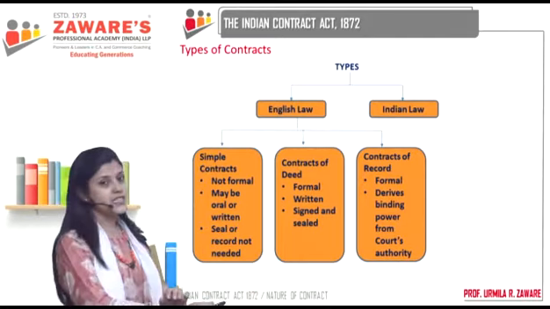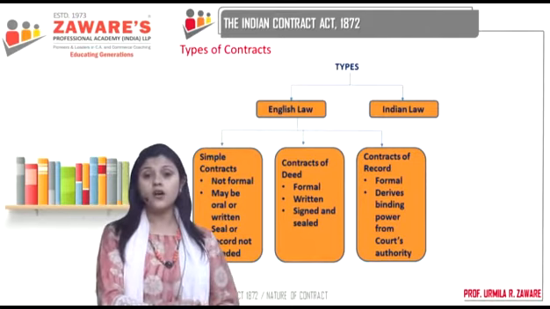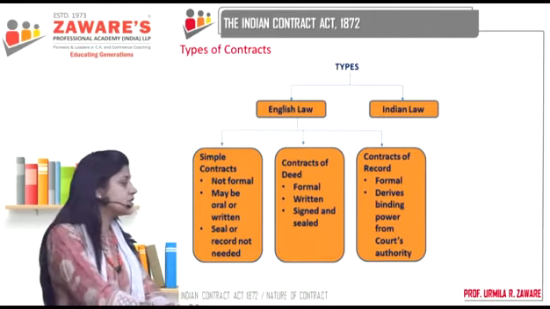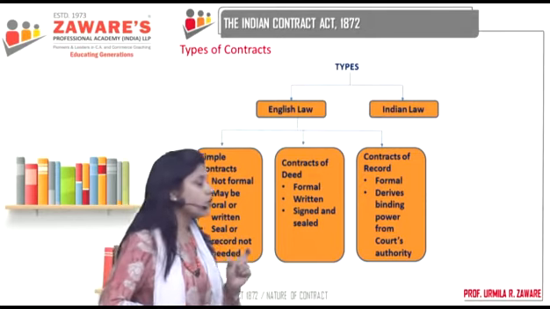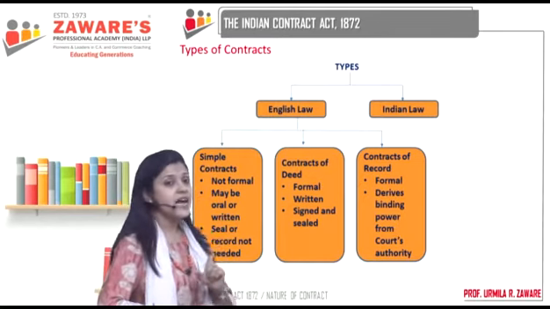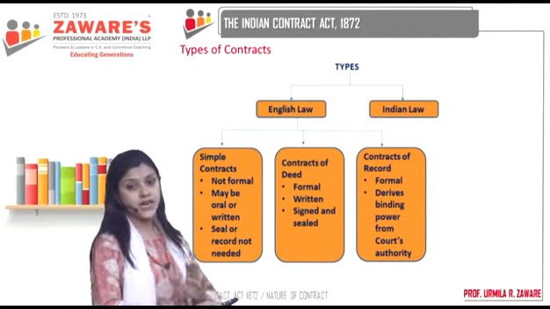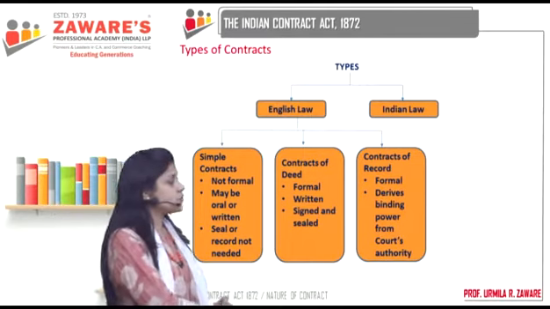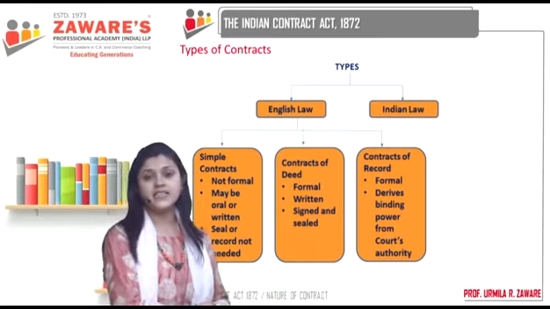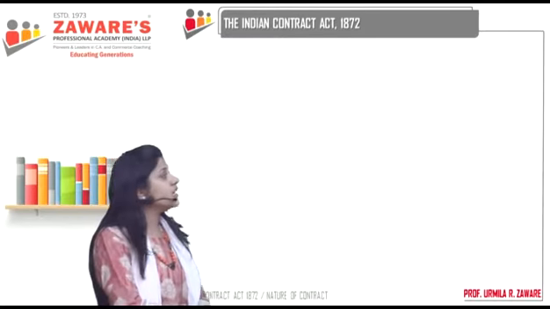Simple contracts are not necessarily formal, they may be oral or written, and they may be sealed or record not even needed. Contracts of deed are, see, deed means formal, means written, means signed and sealed. These are the formal types, deed. And then you have contracts of record, which are formal, which derive binding power from the court's authority. Okay, so according to the English law, these are the three types of contracts. Now let's understand in detail classification according to the Indian law.